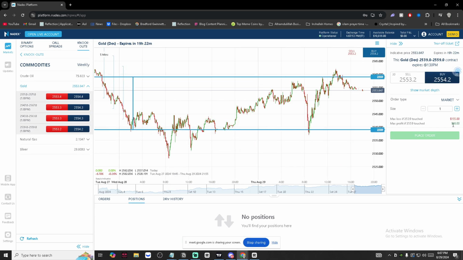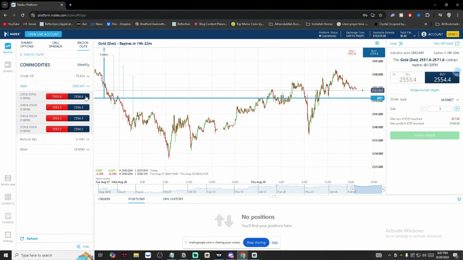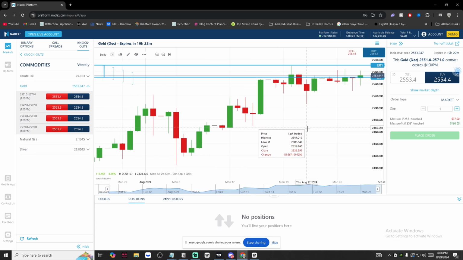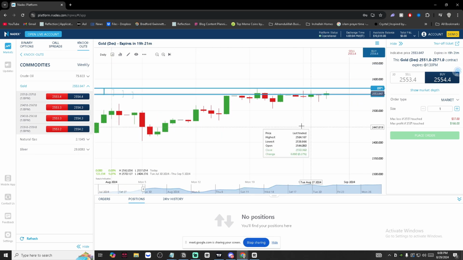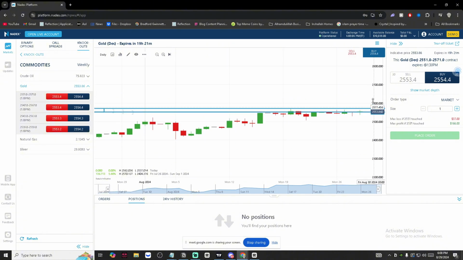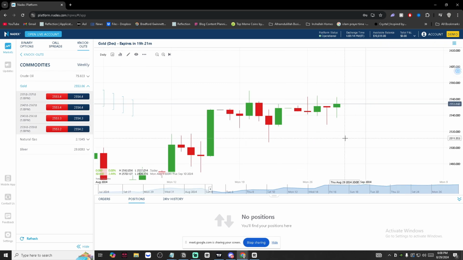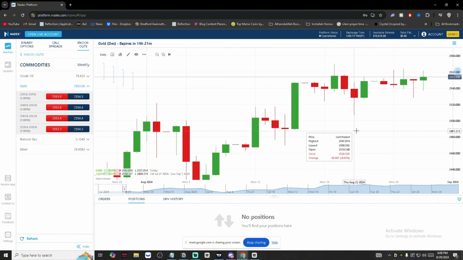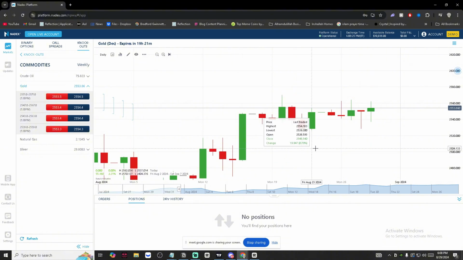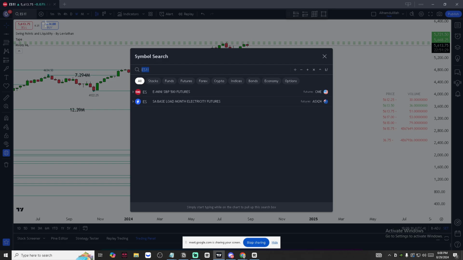So gold, if you have a smaller account, you could definitely boot up some gold for sure and just crush it. As you can see here, I'm pretty sure this is the low we identified. Let me get on the daily. Boom, boom, boom. I see price deciding to match right here. So when price decides to break this low, you can get in for a trade, and your next take profit will probably be around here, matching with this candle. I'm pretty sure that's a low we identified from Thursday, if I'm not mistaken.